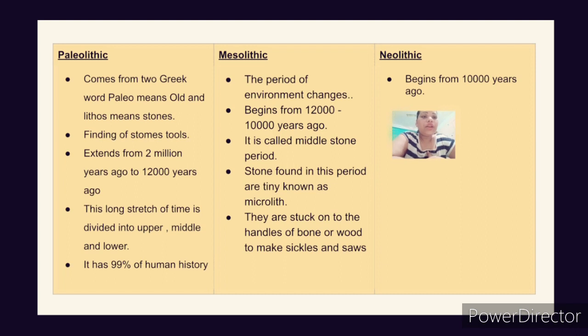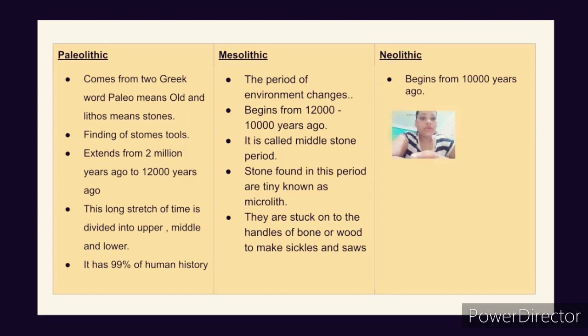This period started from 12,000 years till 10,000 years ago, and this period had environmental changes. We studied earlier in the earlier video what changes took place in the environment. So these are the changes that took place in between.